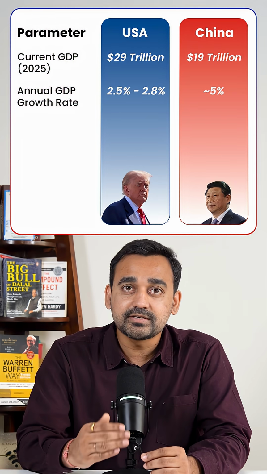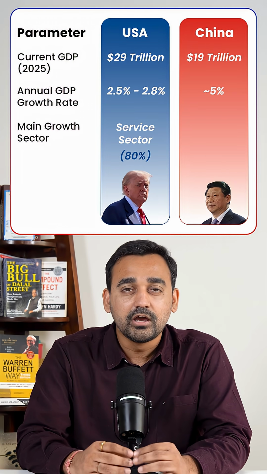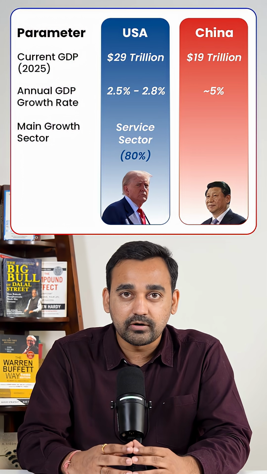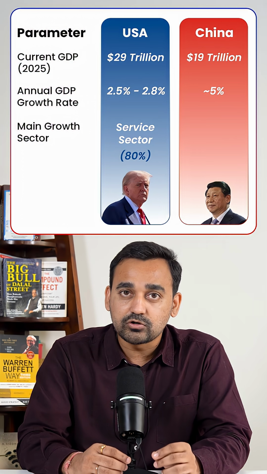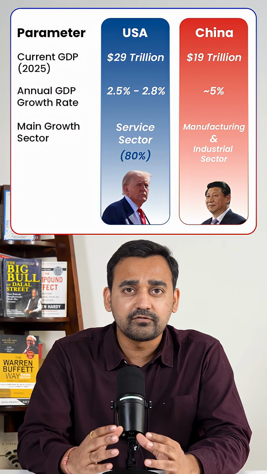But if we drill down in depth, we'll find that the USA economy's growth is majorly coming from its service sector, roughly around 80%, where IT is the major contributor. However, on the China side, its economy is majorly contributed by the industrial and manufacturing sector, which is roughly around 35%. So it clearly indicates that the USA is dominant by its IT sector, whereas China is dominant by its manufacturing sector in the world.